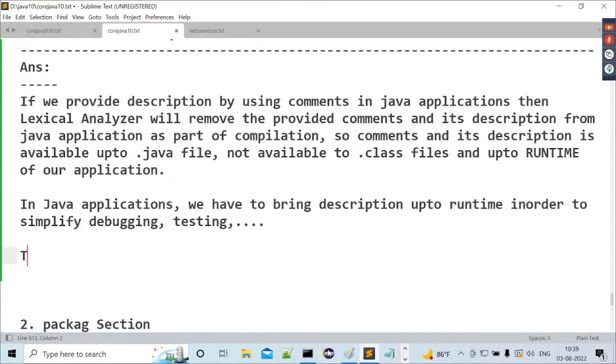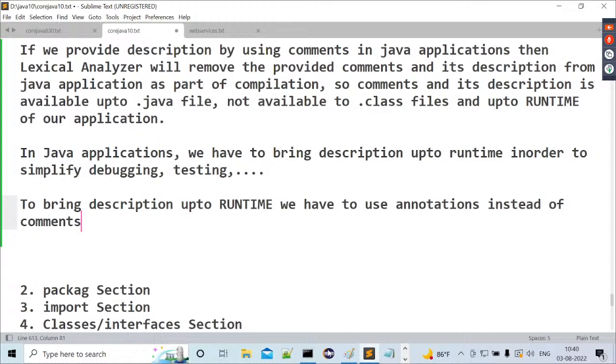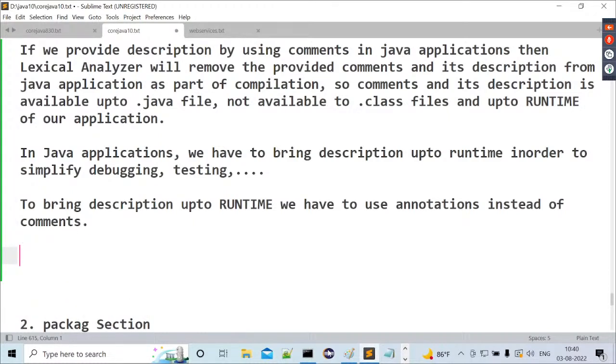Next one is to bring description up to runtime. To bring description up to runtime, we have to use annotations instead of comments.